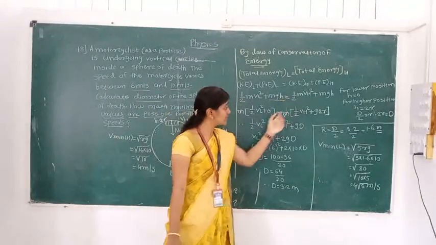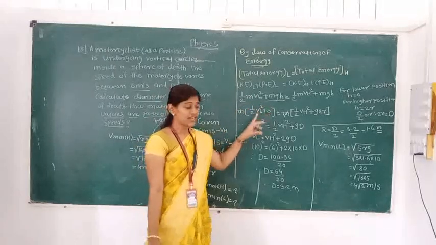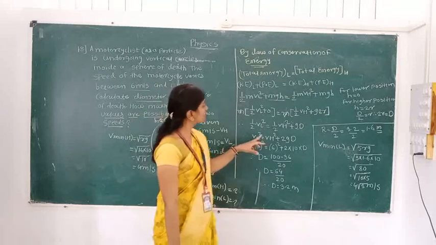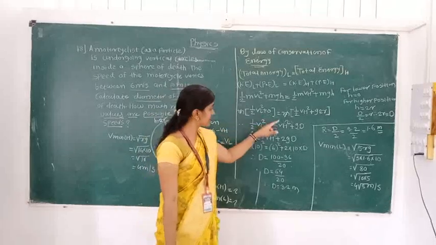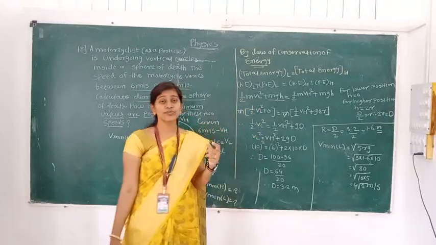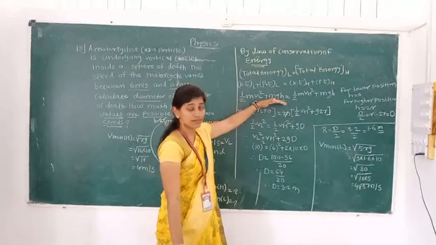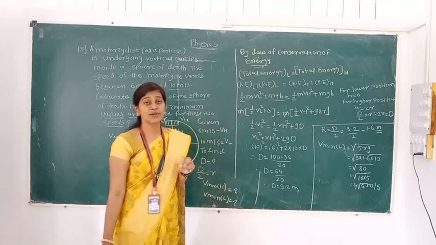By doing that substitution, at the lowest position the speed is VL, its value is 10. At the highest position the speed is VH, its value is 6. Here at the lowest position the height is not present, h is 0, so mgh becomes 0. But at the highest position that height is replaced by 2r.